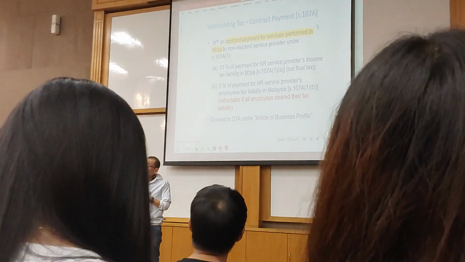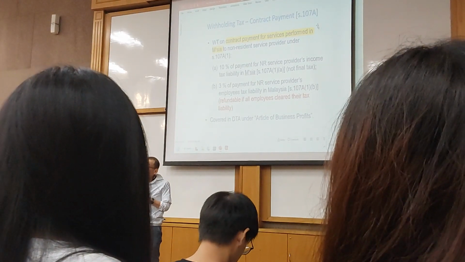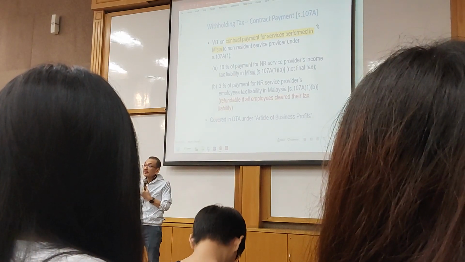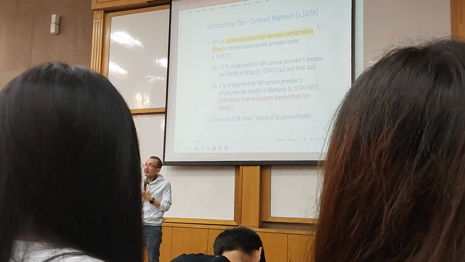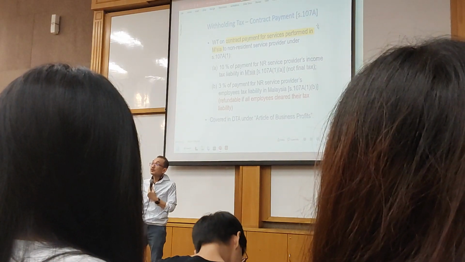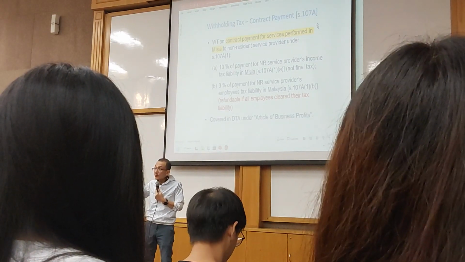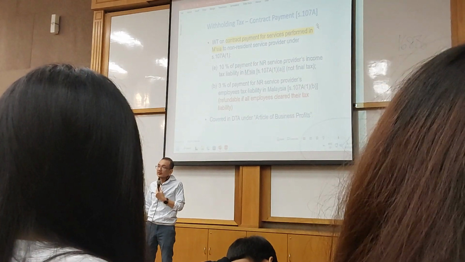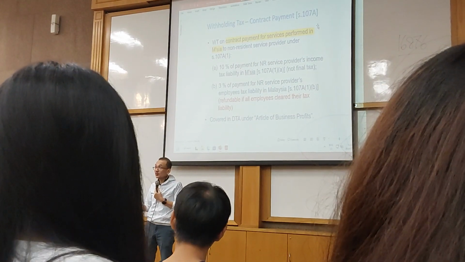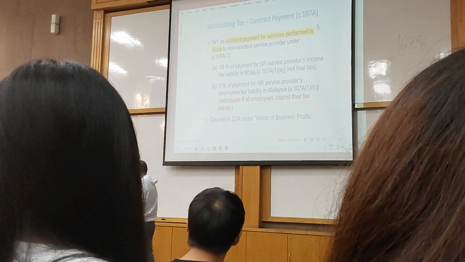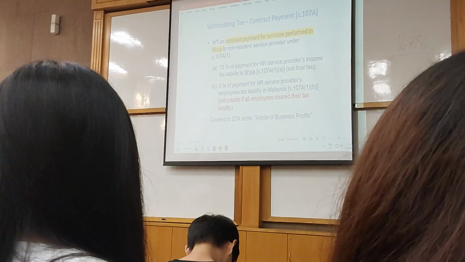Very simple. And the worst thing is, because I showed you the exemption order just now, right? The exemption order has omitted rental of movable property inside that. Exemption will be granted if services are rented outside Malaysia, but not the rental. So strictly speaking, you're supposed to do that, but I'm not going to ask you to do that. So forget it. That's what happened to rental of movable property. Now we move on.